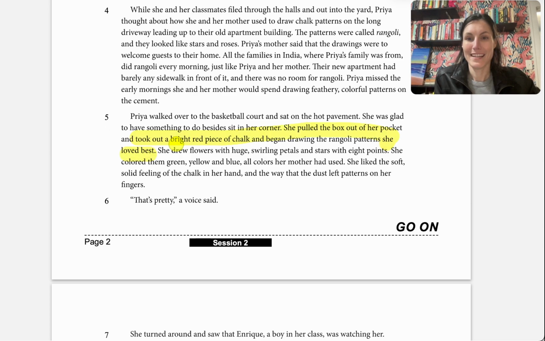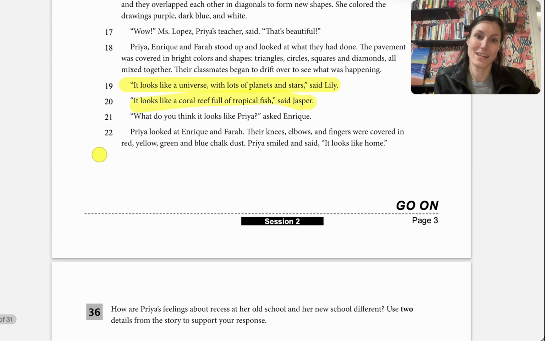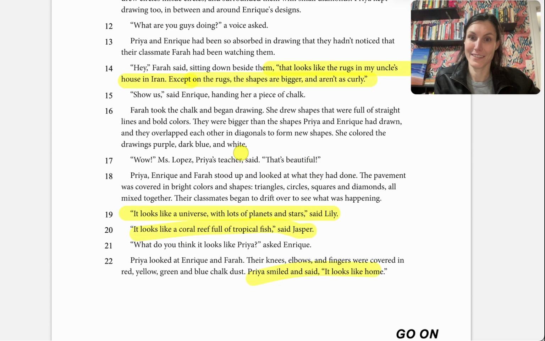So if we were going to ask ourselves, how did her drawing these Rangoli patterns develop the theme of the story? And also we know the title of the story is Just Like Home. And at the end of the story, Priya's saying to herself and smiling, it looks like home. So we know that she changed from beginning to end, because in the beginning, she was sitting by herself watching the other kids play. In the end, she's smiling and socializing with the other kids. They're all talking to her. They're all drawing with her. You could say they're hanging out.